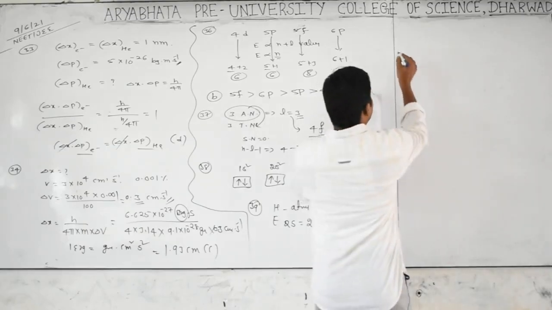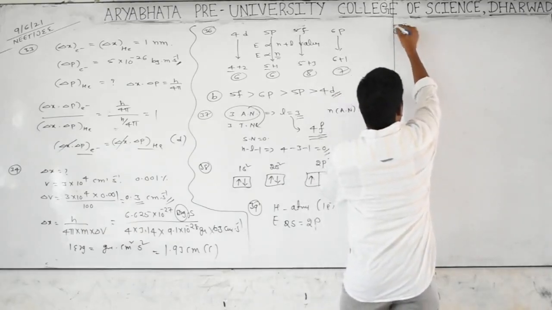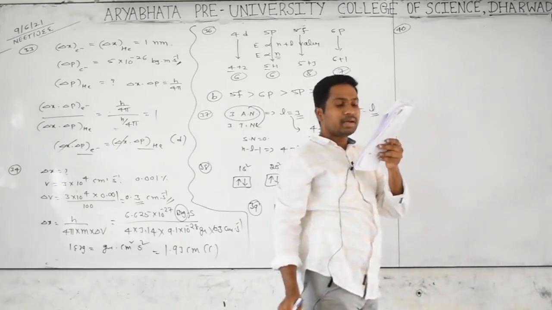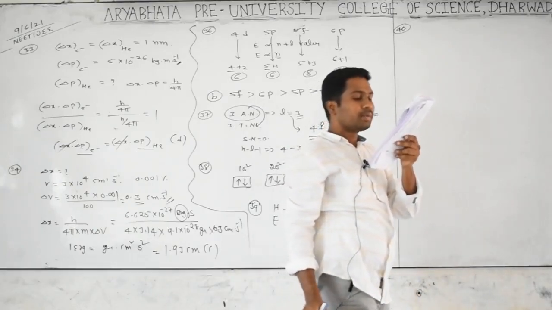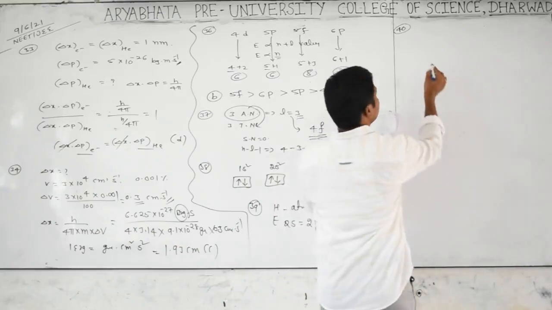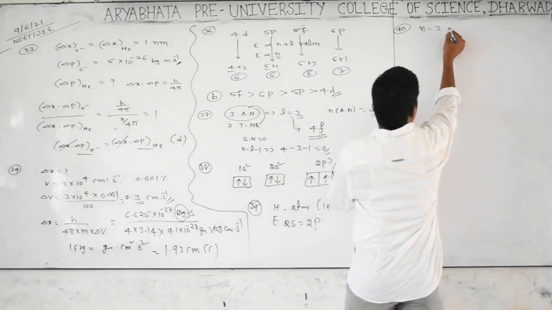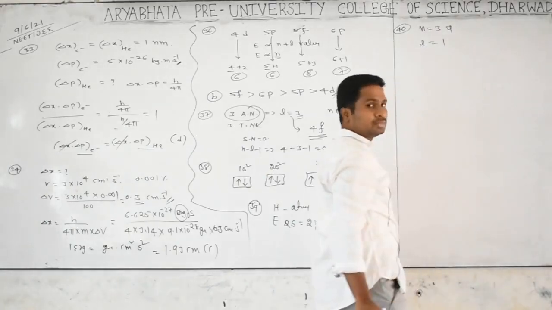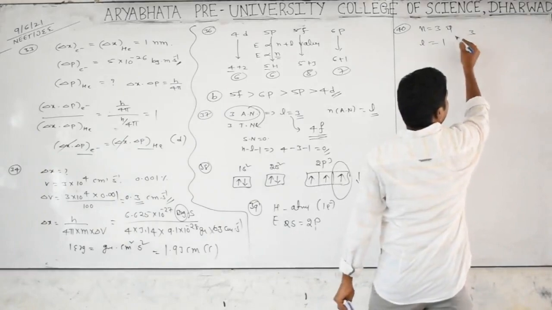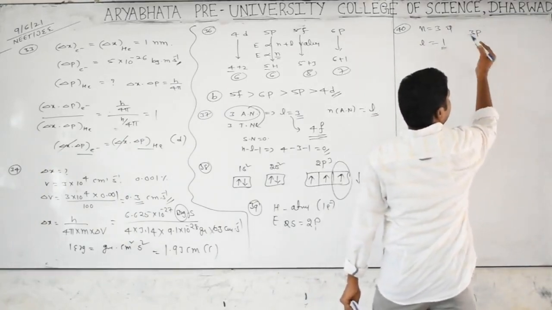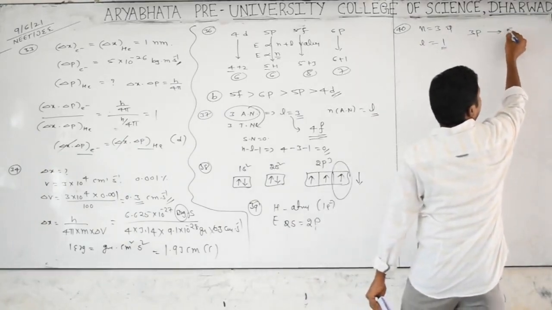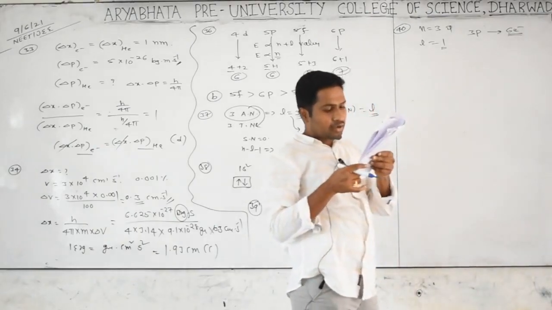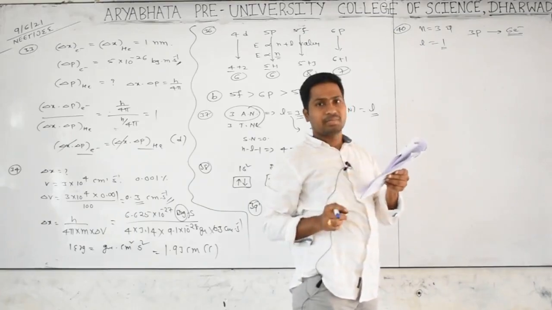Go for the 40th. How many electrons can fit in the orbital which has n equal to 3 and l equal to 1? n equal to 3 means the third shell, and l equal to 1 means the p orbital. The 3p orbitals are filled with how many electrons? 6 electrons.